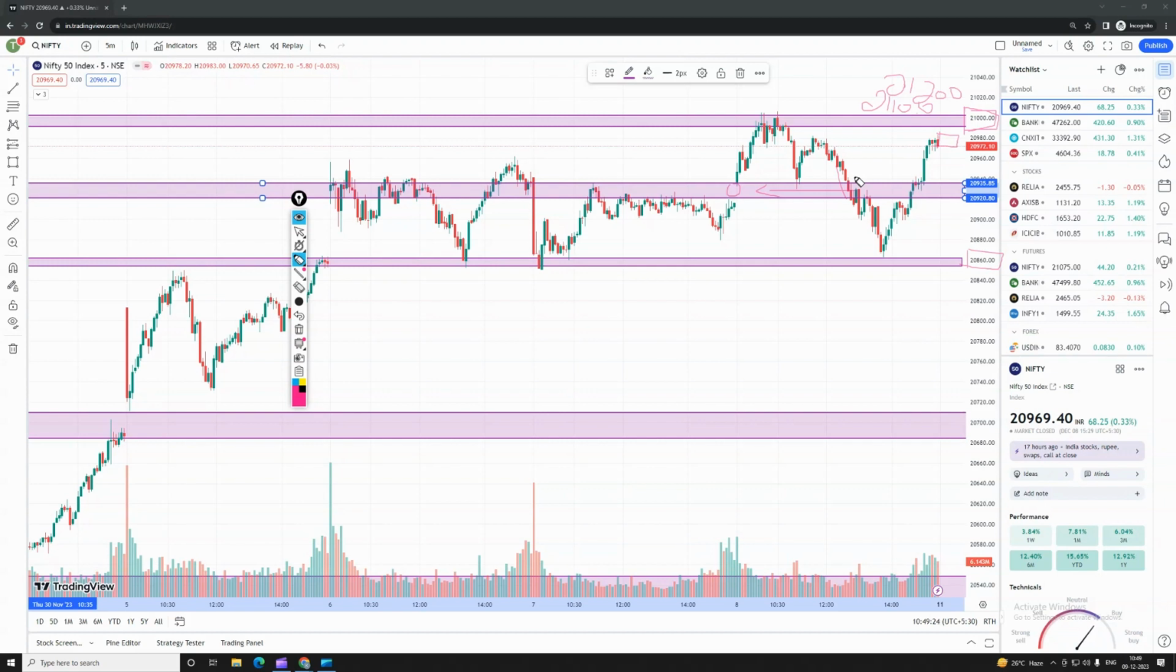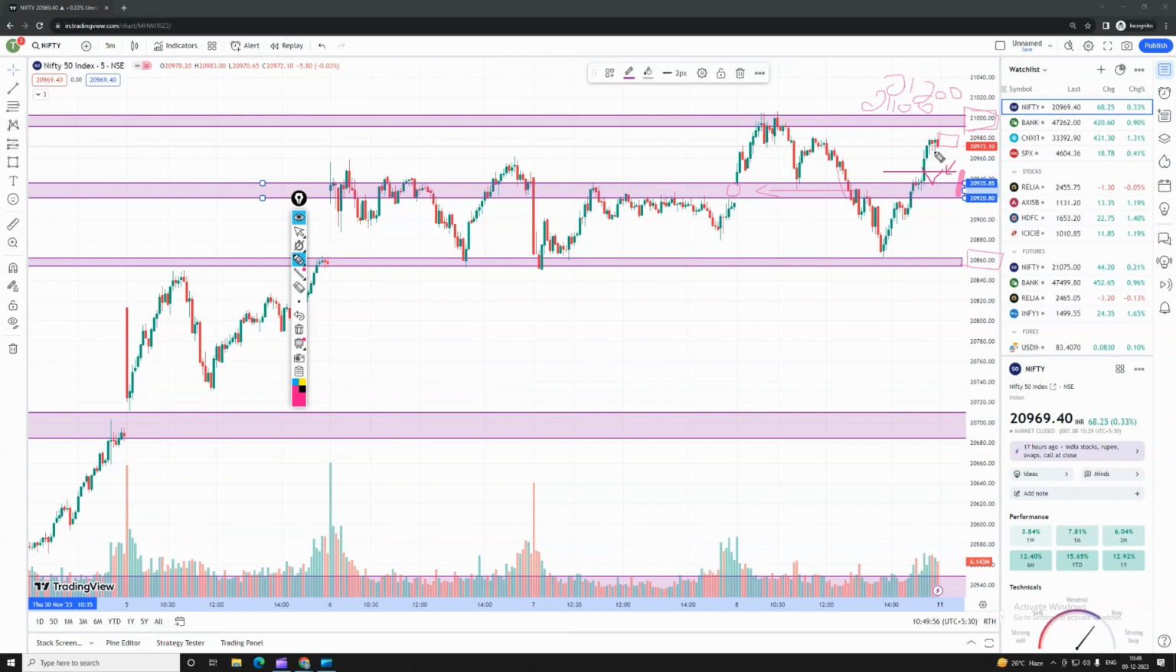What happens if the market gets a gap down open? If the market gets a gap down open, we have a support of 20,900, guys. According to the price action, once 20,900 takes support, you can enter the trade for the target of 21,000. You can trail it until 21,000 breaks. Once 21,000 breaks, you can see the targets of 21,100 and 21,200.